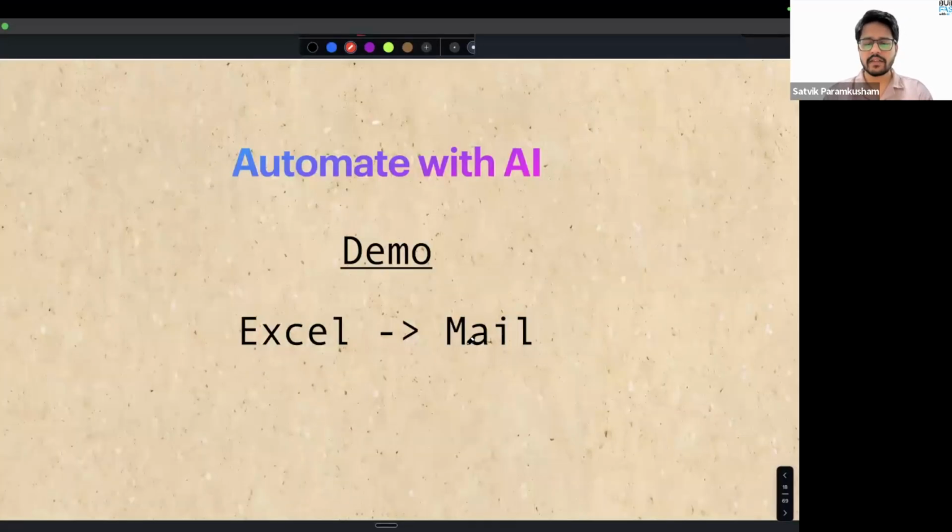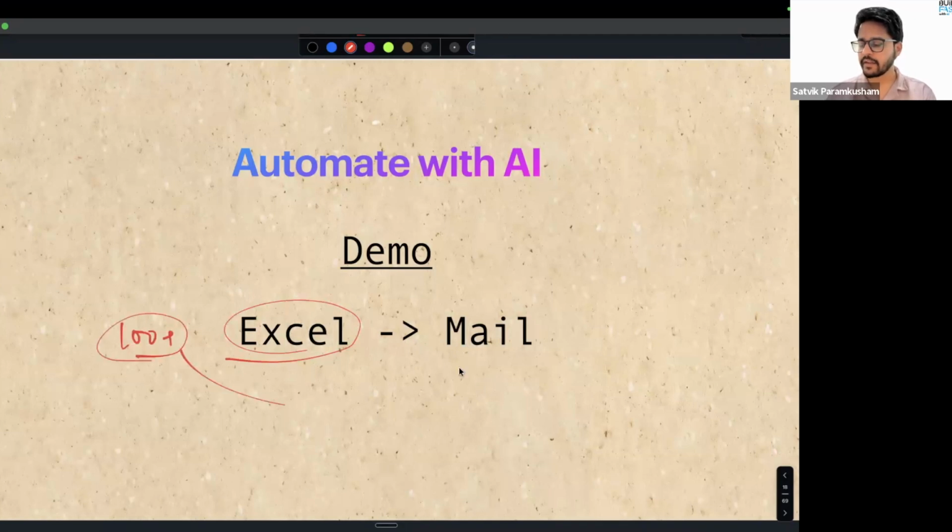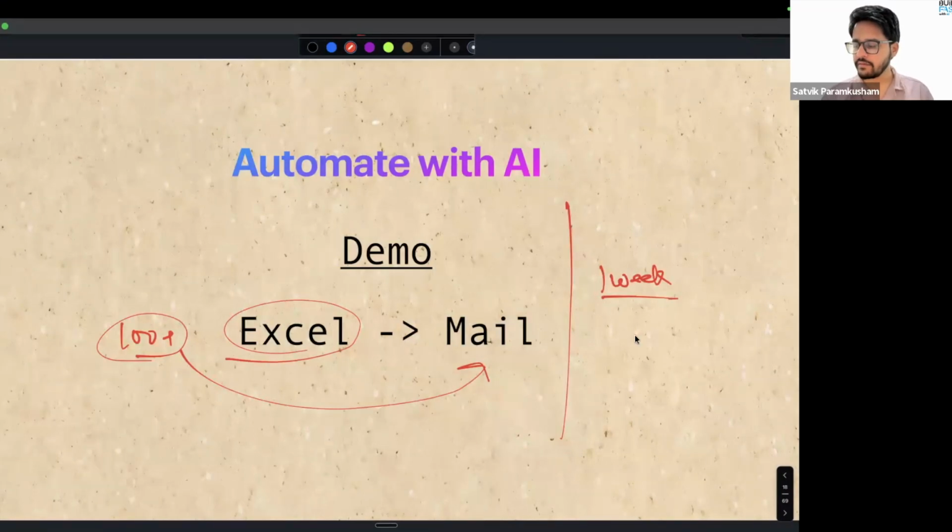right? So let's say in this session, I have more than 100 people attending right now, and I want to send them a personalized email one by one, right? And even if I spend 5 minutes per personalized email, it will take me 500 minutes or maybe close to 10 hours. 10 hours, I'll spend like 1, 2 hours every day on this. So it will easily take me 1 week to send personalized emails. So what if instead of taking 1 week of time, I can do this within 130 minutes?